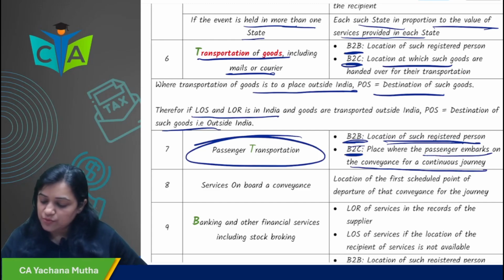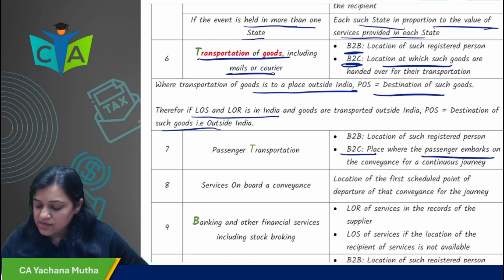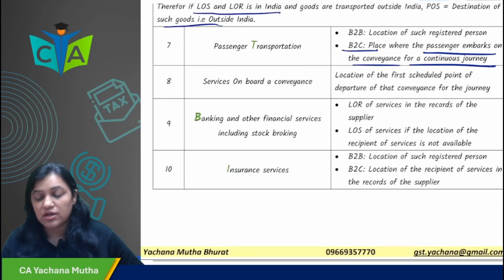So in case of passenger transportation, you have to remember two things. If it is B2B, location of such registered person. If it is B2C, where the passenger embarks on the conveyance for a continuous journey.